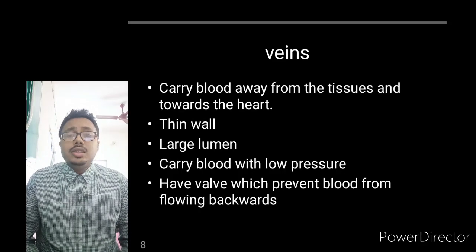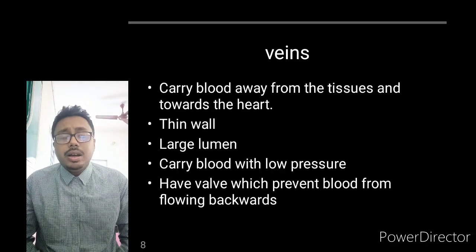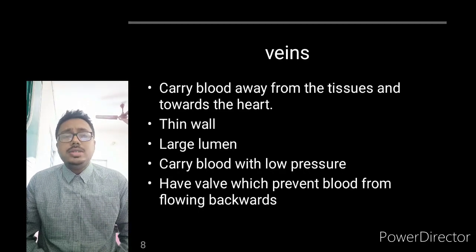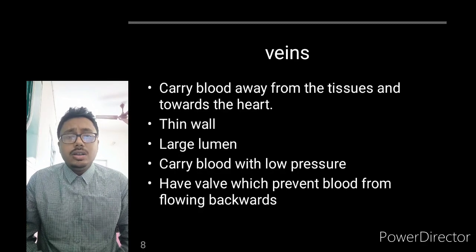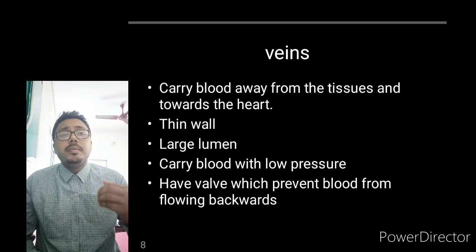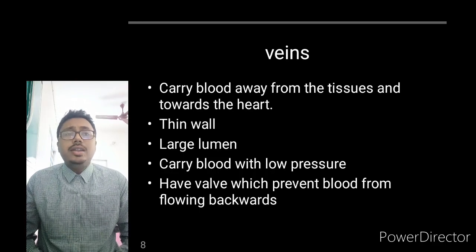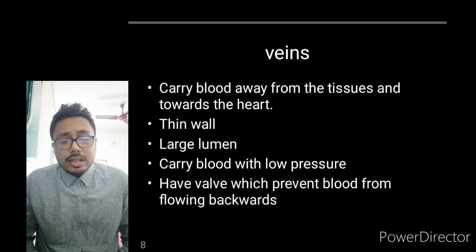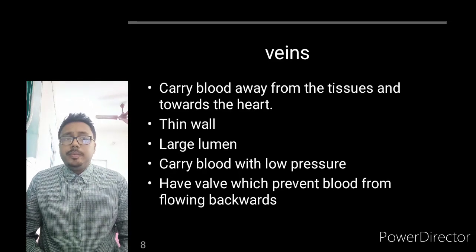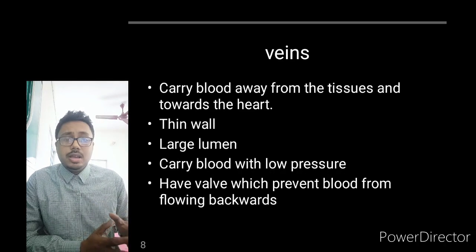So does it need a thick wall? No, it doesn't need a thick wall, because it does not contain blood with high blood pressure. So the blood here is of low pressure compared to the arteries, but not compared to capillaries.